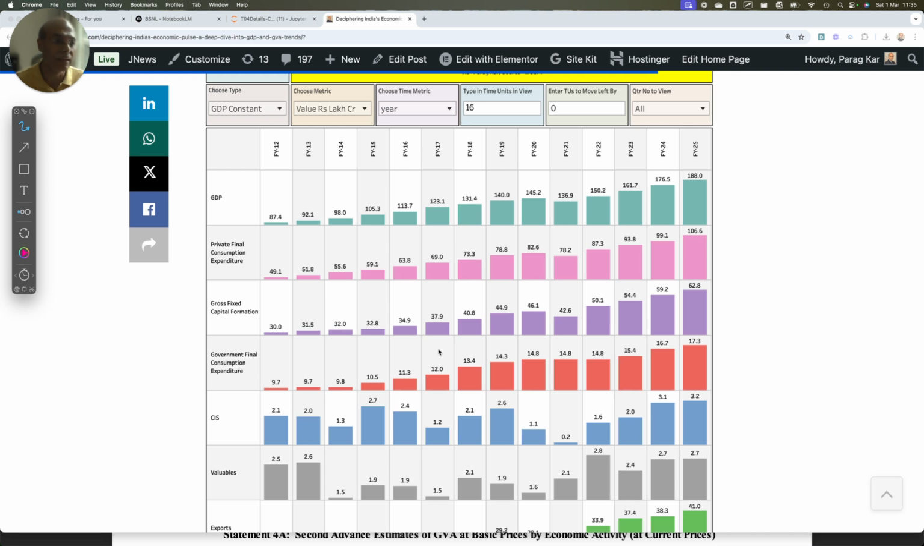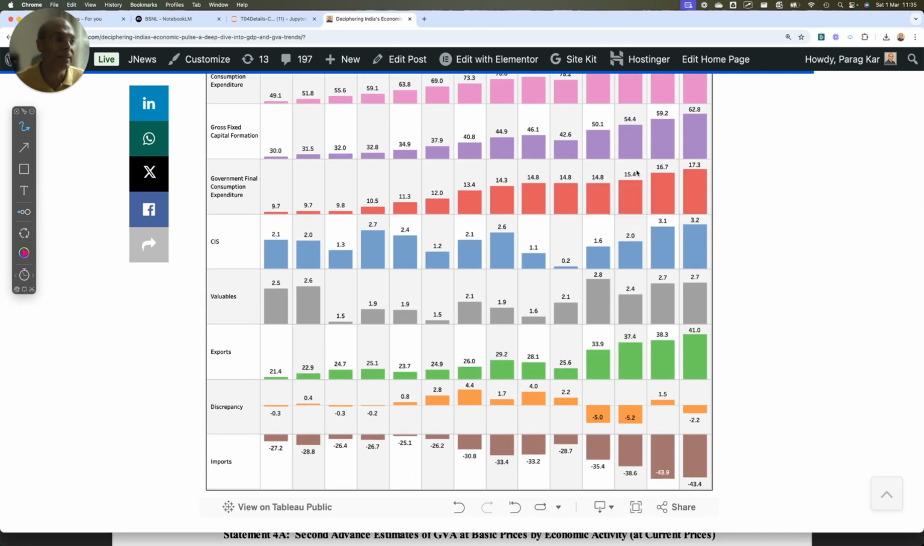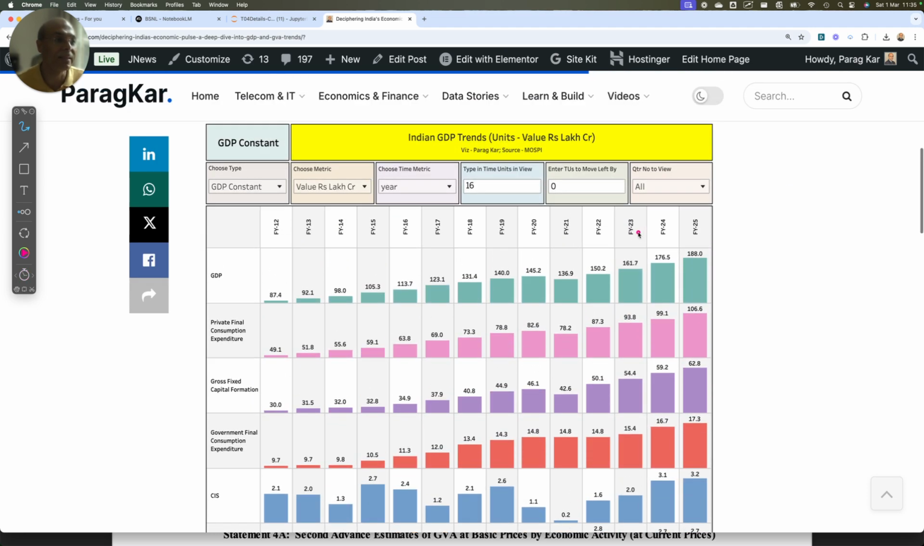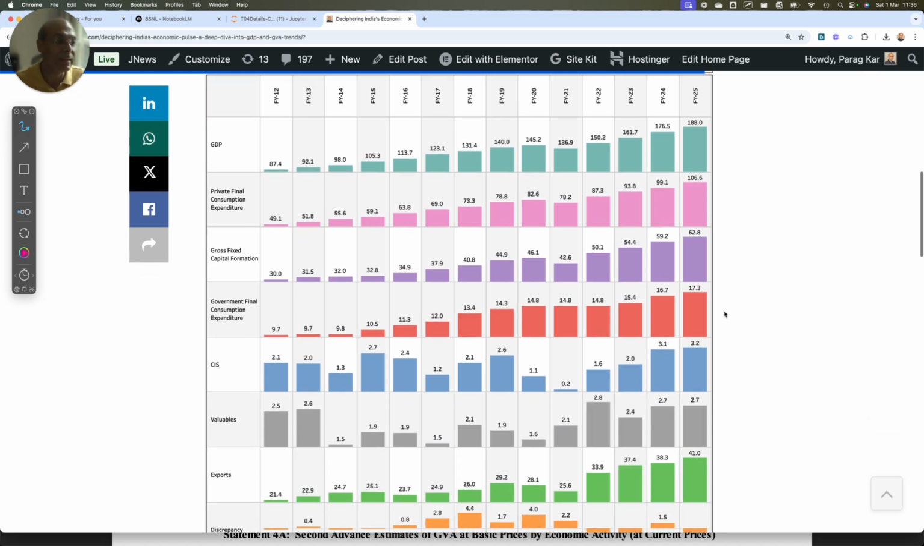The government final consumption expenditure, you can see, is kind of stable. It is not growing in absolute terms, right? There was a huge jump here. Can you see this? Right, that's why this year stood out at 9.2% because of these jumps.